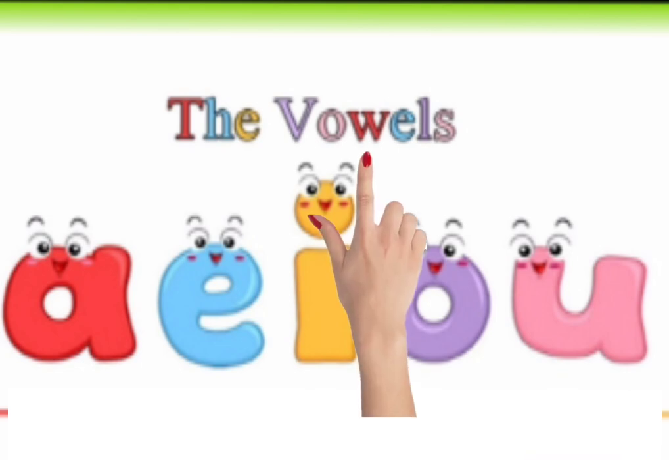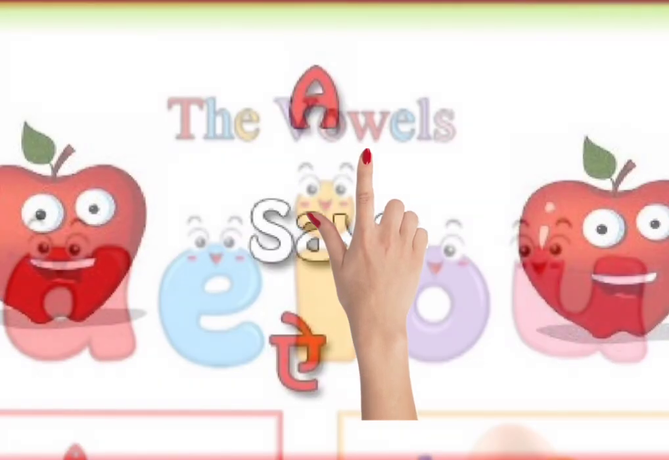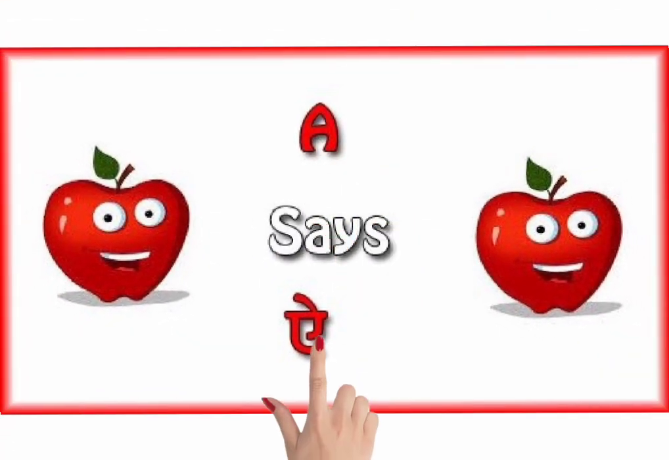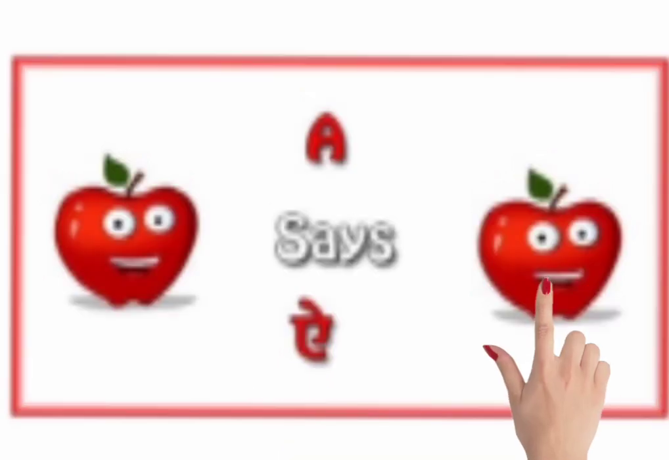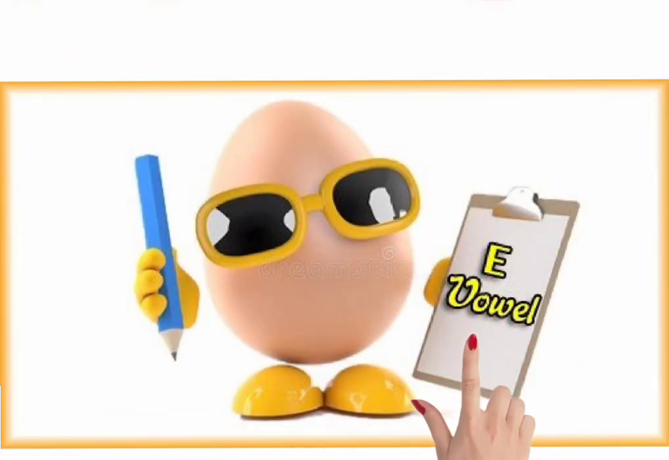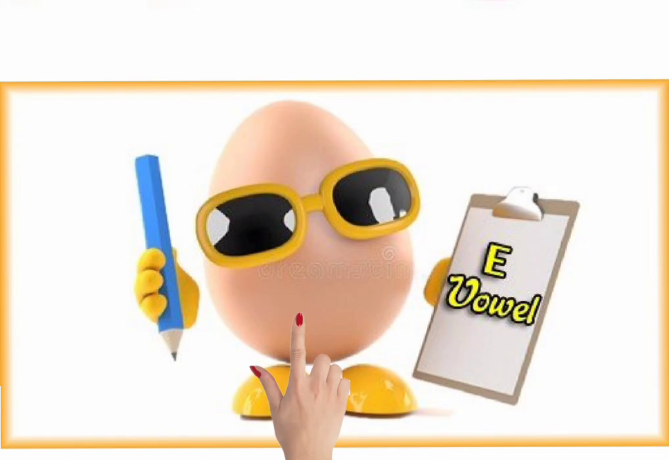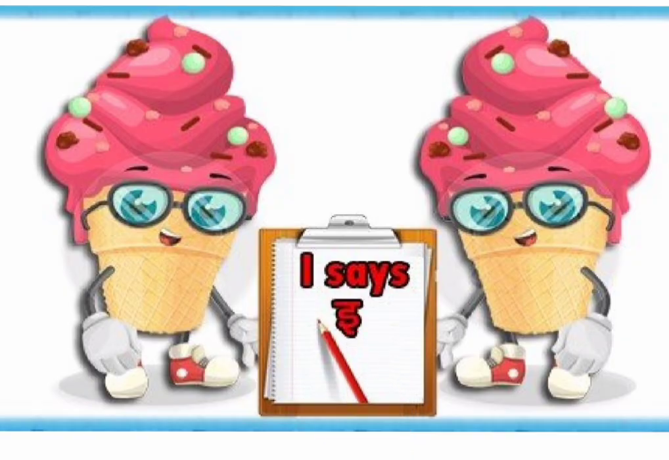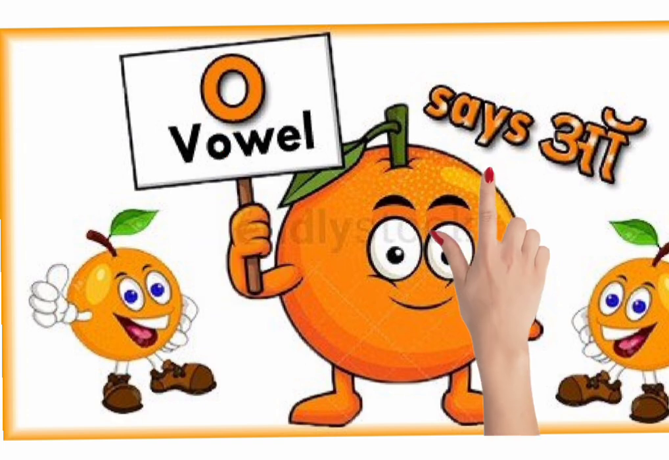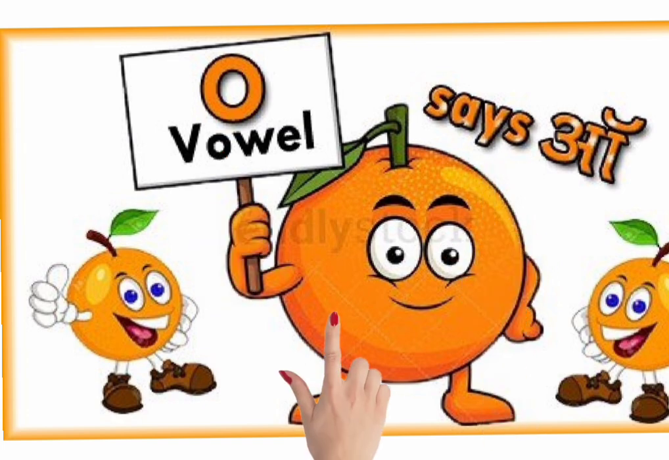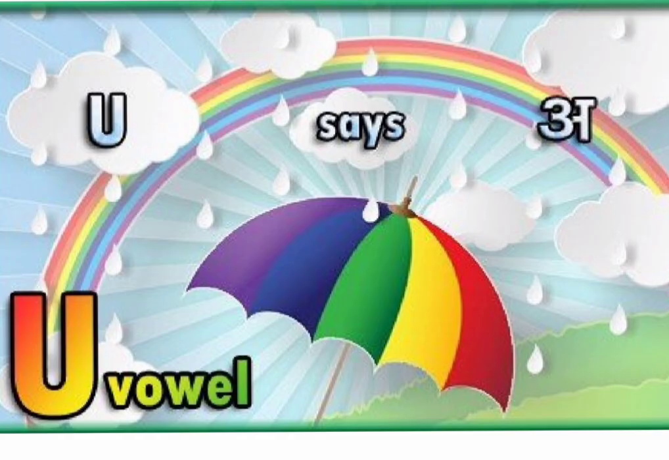Each vowel has 2 sounds, short sound and long sound. Let's revise the short vowel sounds. A says A as in apple. E says E as in egg. I says I as in igloo. O says O as in orange. U says U as in umbrella.